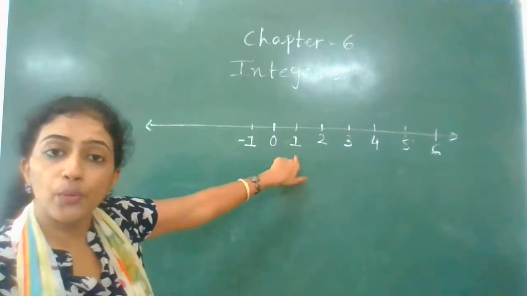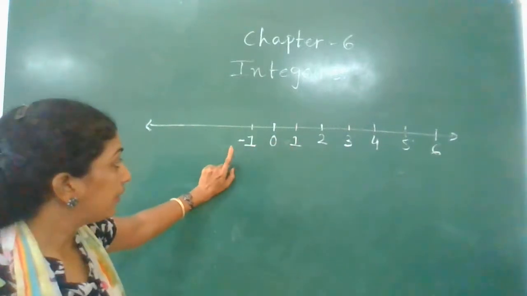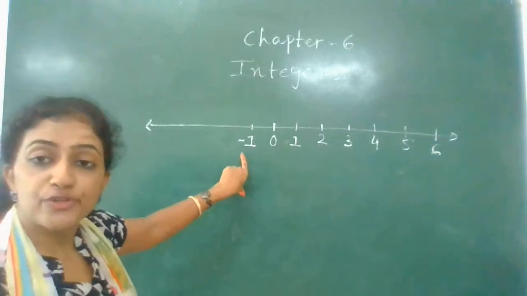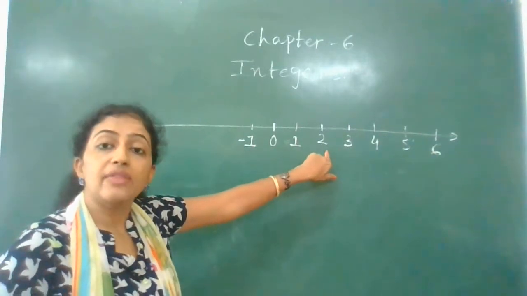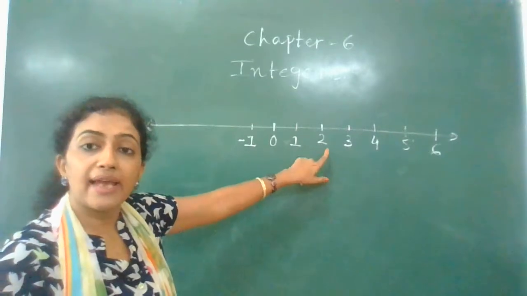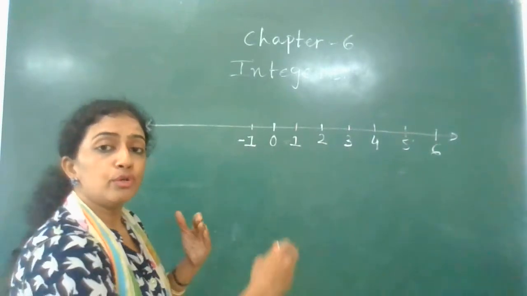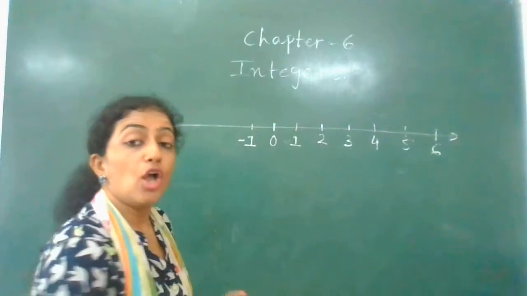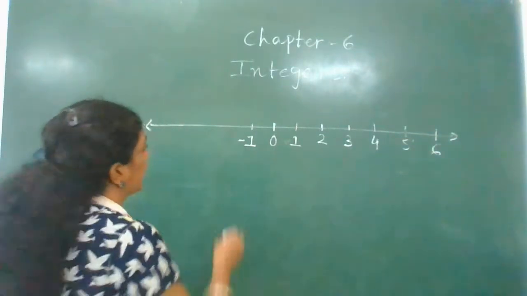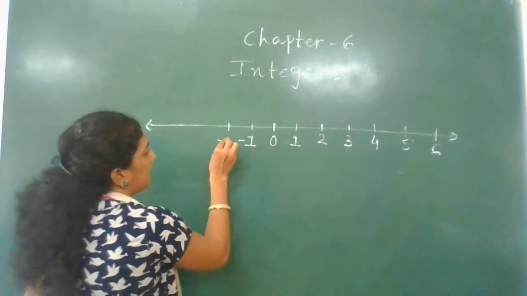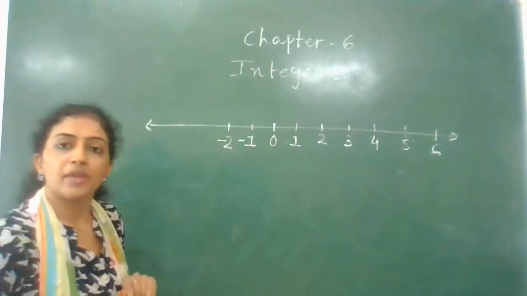As we have found, the opposite of 1 is minus 1. Now we'll move to the next, that is 2. Where will we write it? See, for 2 you are moving to the right side, so here we are moving to the left side. So this is minus 2.